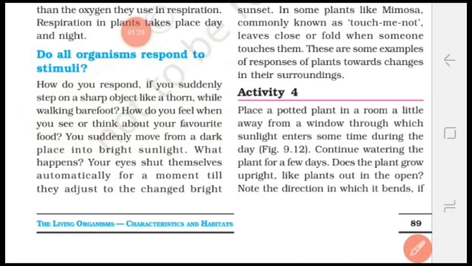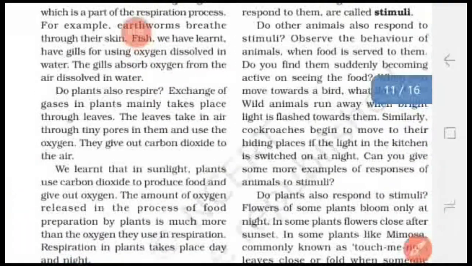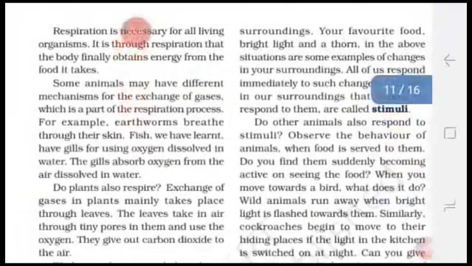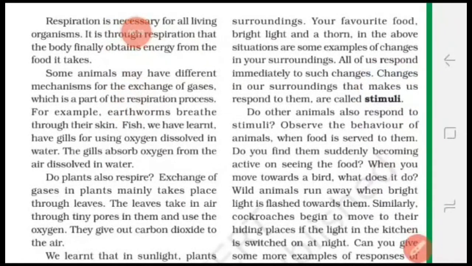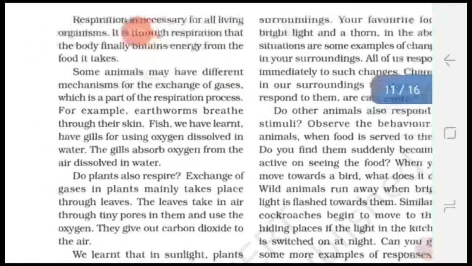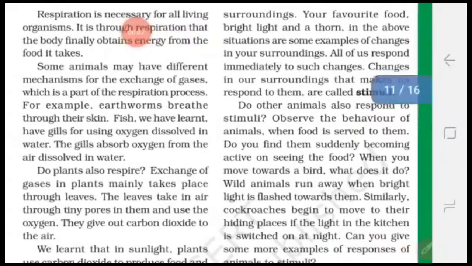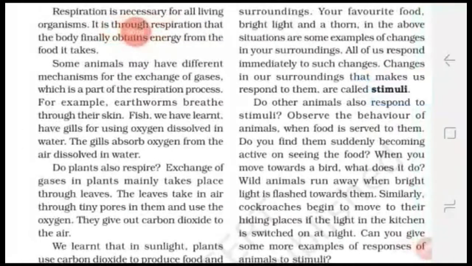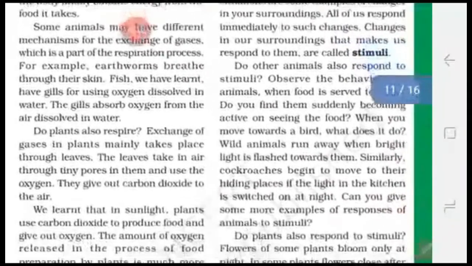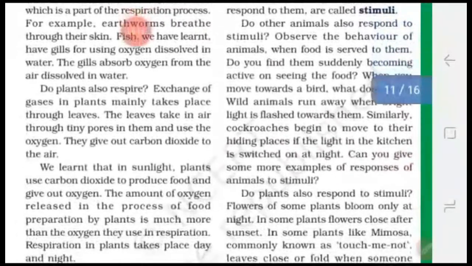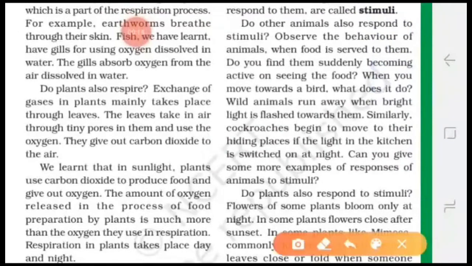Okay. So, how can you define what a stimulus is? Changes in our surroundings that make us respond to them are called stimuli. All of us respond immediately to such changes. Okay, students. Do other animals also respond to stimuli? Yes, other animals also respond to stimuli.